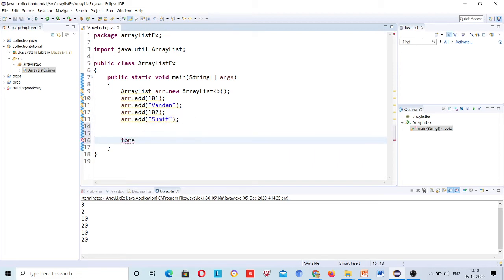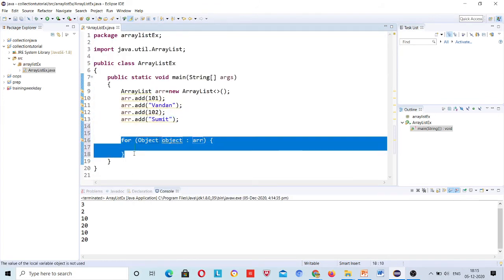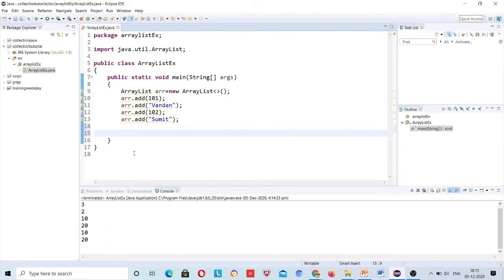For each. You will type like this. See, keep noting down all the points, right? In this ArrayList you have an integer added, you have a string added, which means you proved that you can store heterogeneous data types.